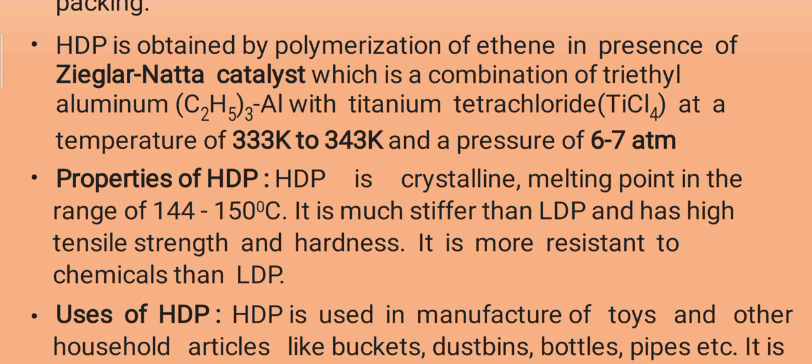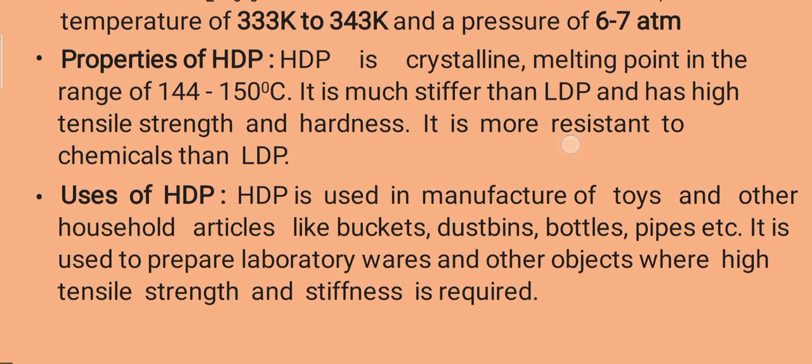Then the properties of HDPE. HDPE is crystalline, with a melting point in the range of 144 to 150 degrees Celsius. It is much stiffer than LDPE and has high tensile strength and hardness also. It is more resistant to chemicals than LDPE. So these are the properties of HDPE.